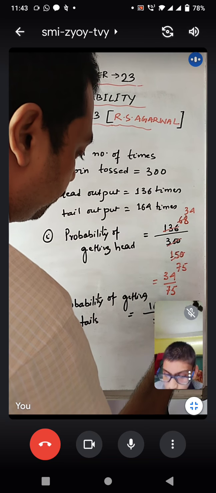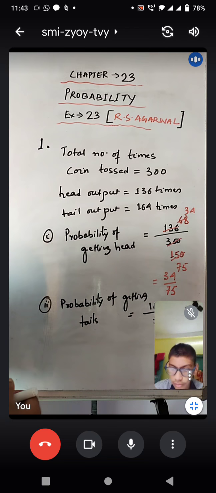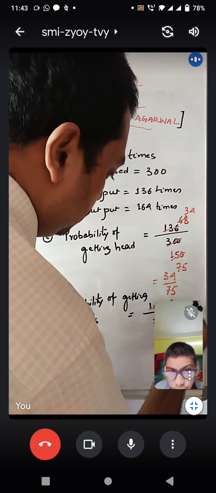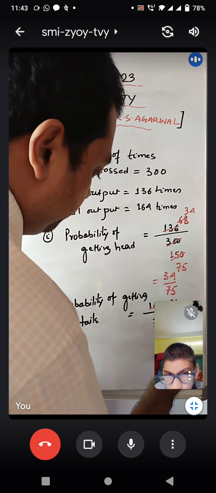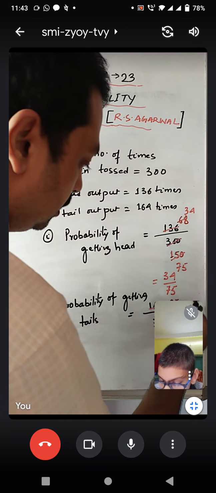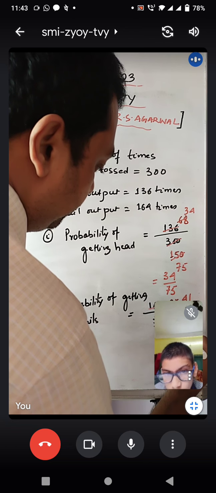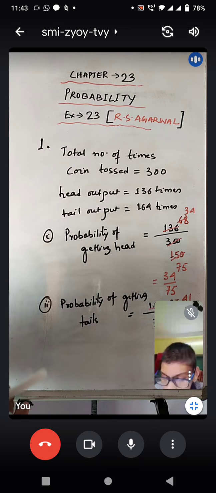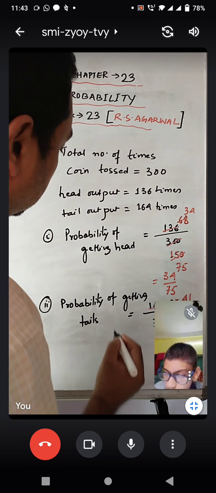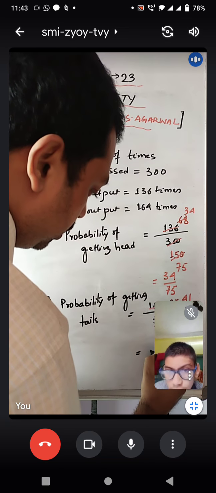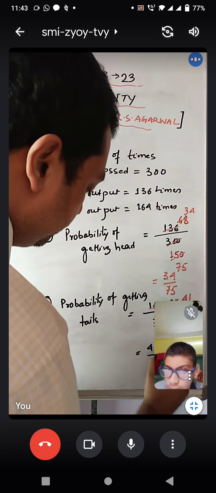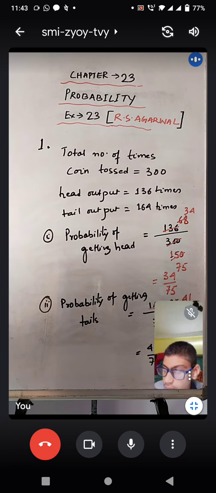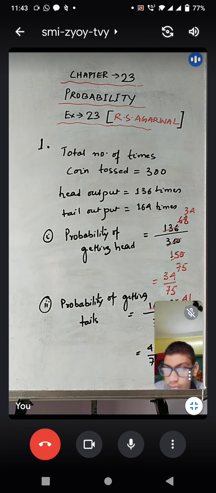It is 164. So now we'll reduce this, that is 82 by 150, 41 by 75. That is out of 75, 41 times tail has occurred. That is 41 by 75. So this is the required solution of question number 1, students.